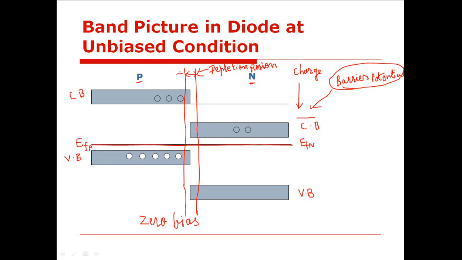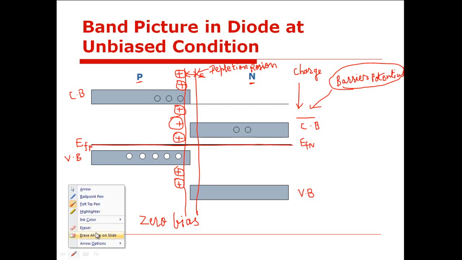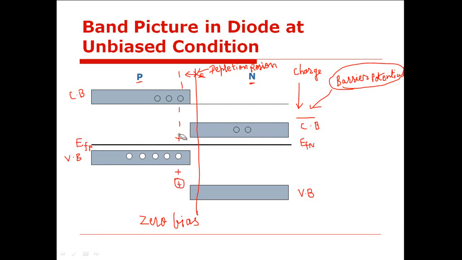Here in this region a layer of positively charged ions is developed near the depletion region, and here a layer of negatively charged ions is developed near the depletion region. Sorry, here actually the layer of negatively charged ions is developed.